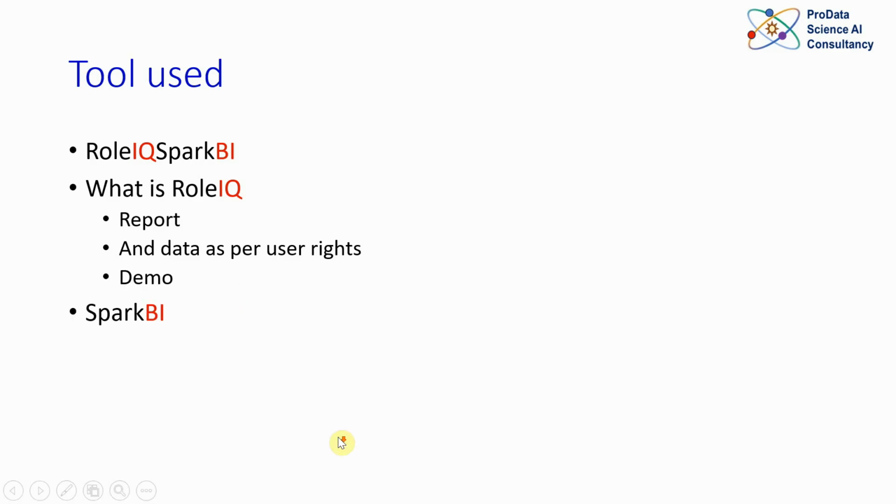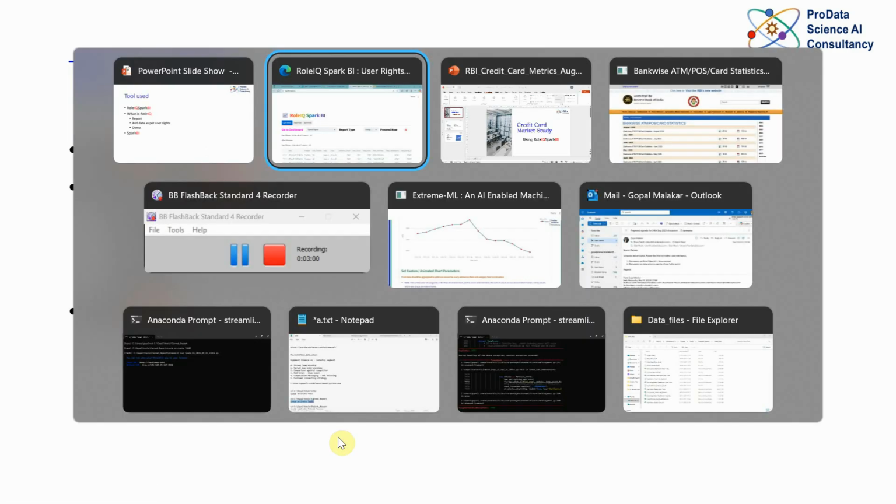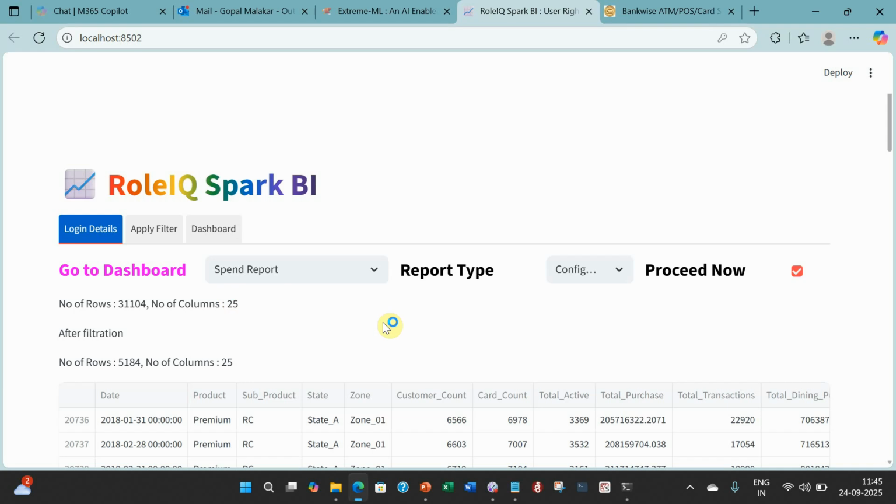And the second part is the Spark BI. What does it mean? Many times, the moment any software comes, the leadership expects that you should be able to show them very quickly, and that gets done here by AI generation. So essentially, the moment you put in the data, the AI generates the dashboard, and this itself should cover probably 70% of the business requirement. After that, using this tool, you can easily configure probably 15 metrics in 5 minutes. So that makes it as good as a spark. That's the meaning of Role IQ Spark BI.